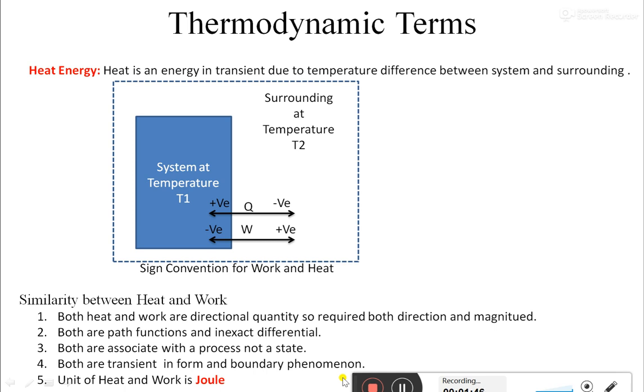But for the sake of time, understand the meaning of the third law. Absolute zero temperature is nothing but the temperature of 0 Kelvin, or minus 273.15 degrees Celsius.